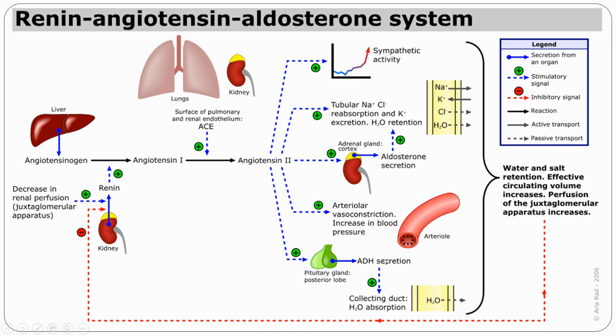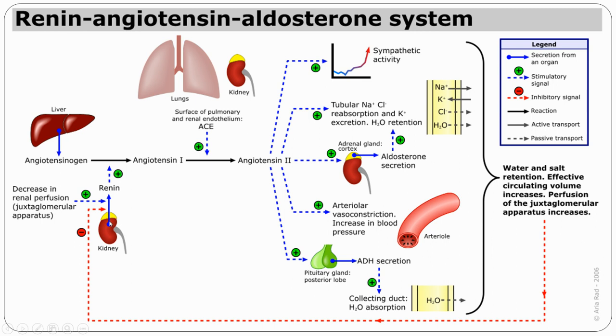Along with this, indirectly, angiotensin 2 also plays a role in promoting the release of antidiuretic hormone, and water excretion will be inhibited. Because of all these activities, be it the increase in sympathetic activity, sodium and water retention, or the increase in aldosterone secretion causing increased vasoconstriction or reduced water excretion, with all these effects, basically the circulating volume increases.